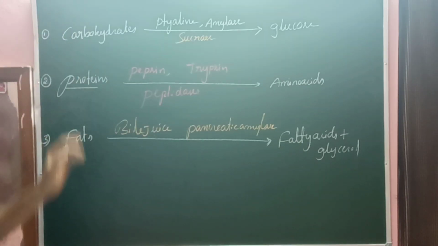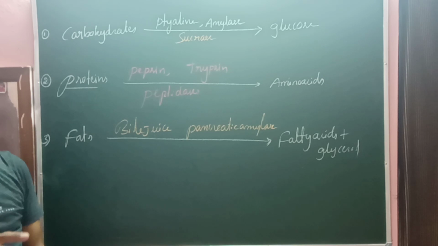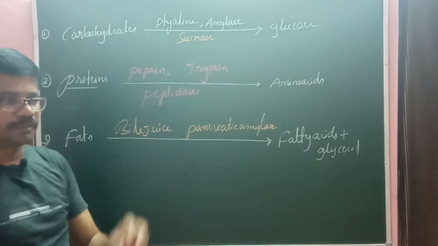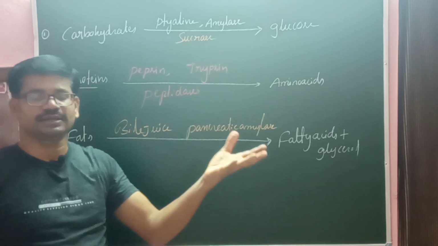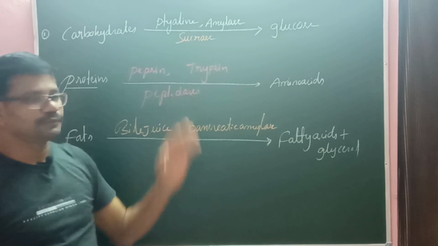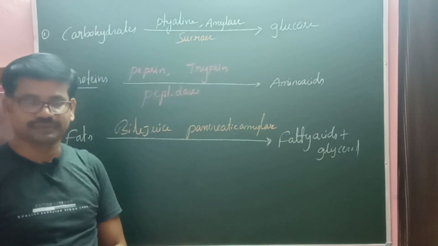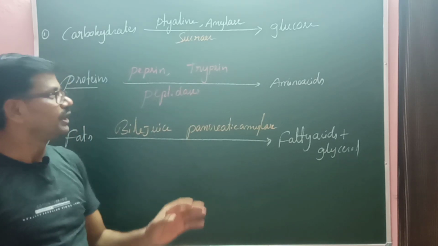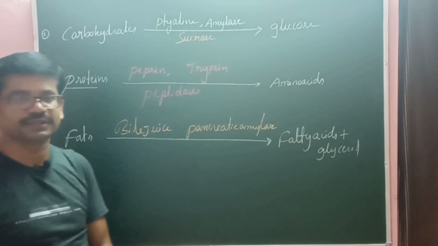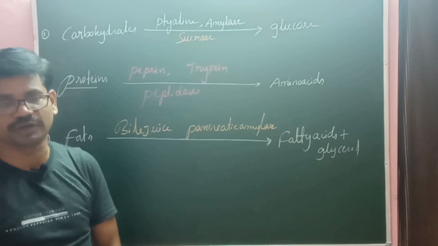Now we are taking a complex food, that means carbohydrates are there, proteins are there, fats are there. But why are they separately digested in our body? Basically these foods cannot all be digested in one particular place, right? So some foods will be digested in the mouth cavity, some in the stomach, some in the small intestine.